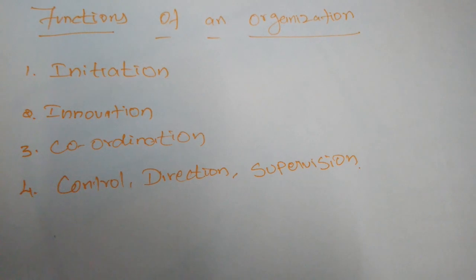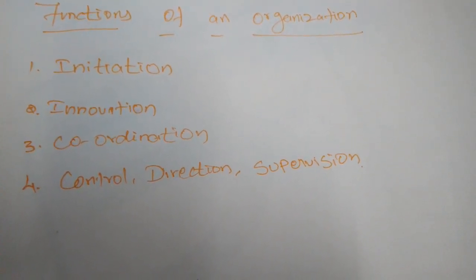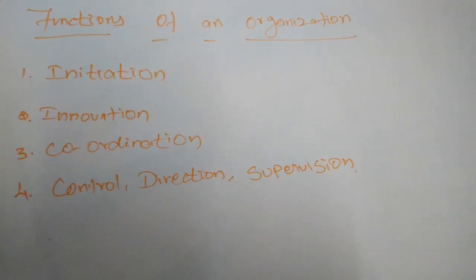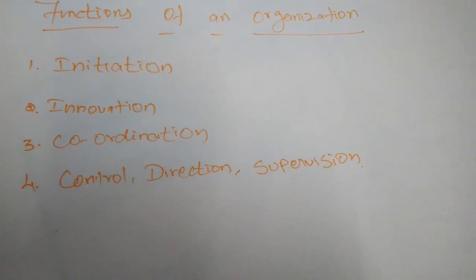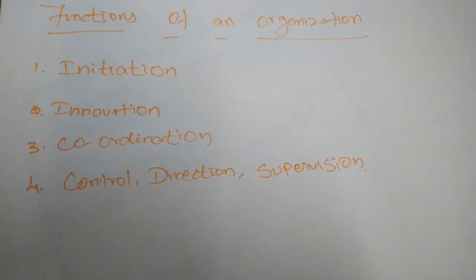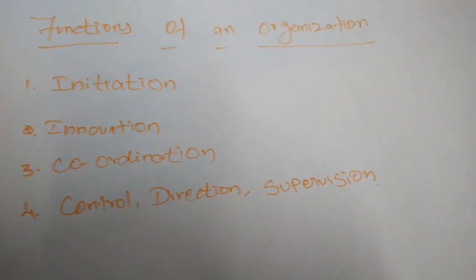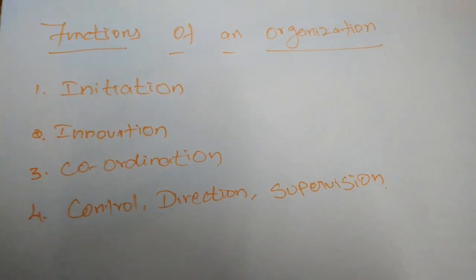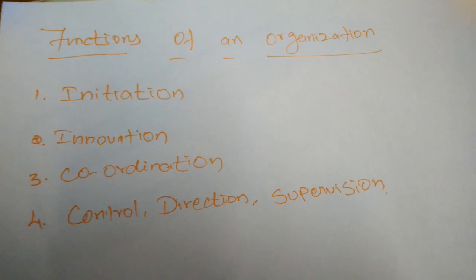Suppose in this production process any loss arises, the organizer alone has to take the full responsibility of bearing the risk of losses. And uncertainty bearing. Uncertainty means sometimes we are not able to predict the profit. So at this time, the organizers alone have to take all the responsibilities.